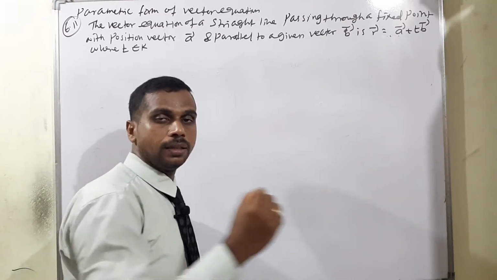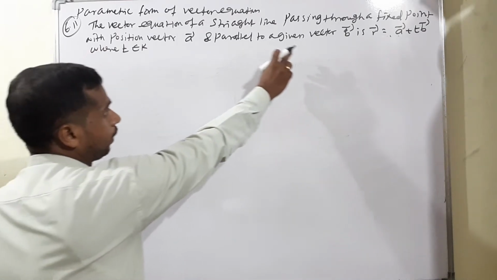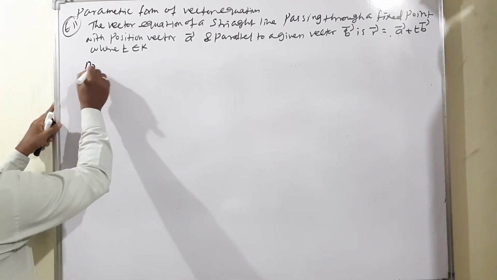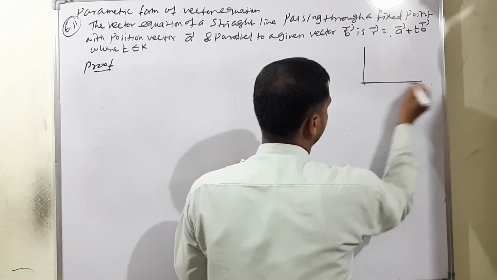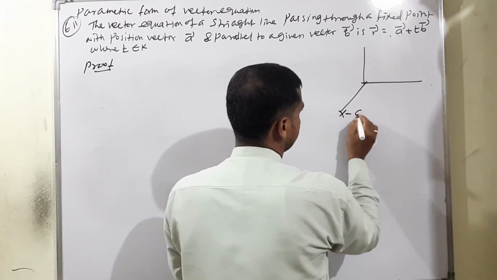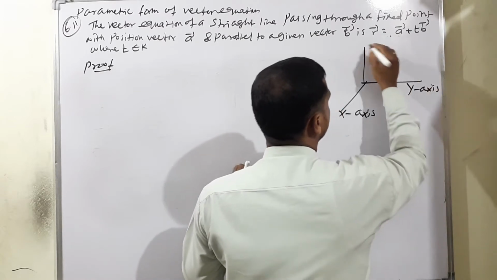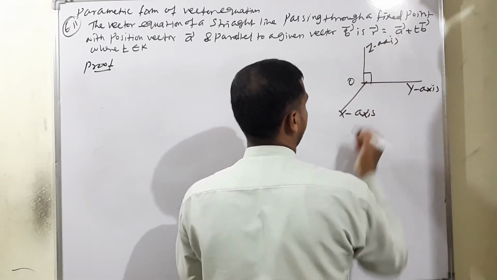The next condition is a little bit different. Moving on to one fixed point and a vector equation given, what will happen? First I am moving to the proof. Before that, just consider three axes. This is the x-axis, this is the y-axis, then the z-axis. This is considered the origin point.